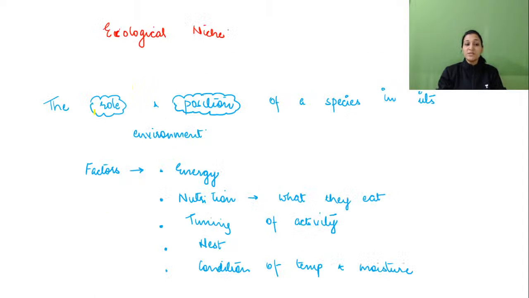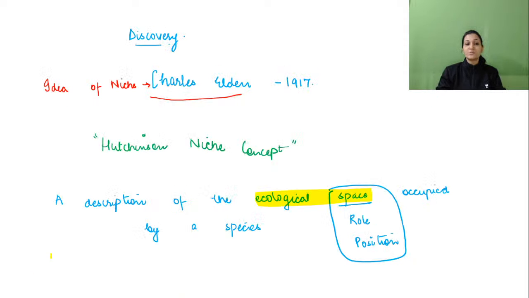Now, ecological niche, the topic which I have written, the concept of ecological niche. So what is it? The basic concept which was given by Charles, he said that the role and position of an organism in its environment is its ecological niche. So what all factors will be contributing in ecological niche? Energy, nutrition, timing of activity, nesting, and condition and temperature of that environment. These all things will be included.